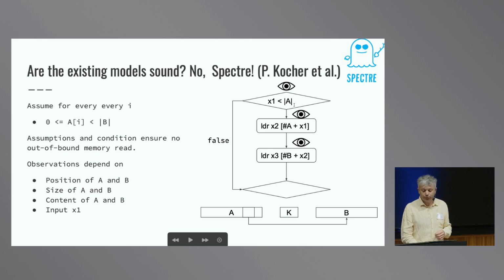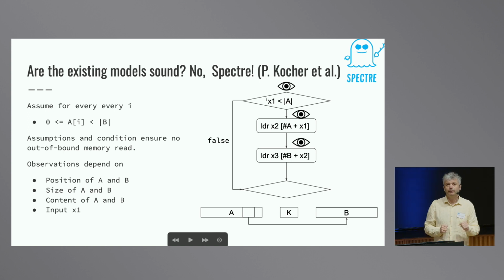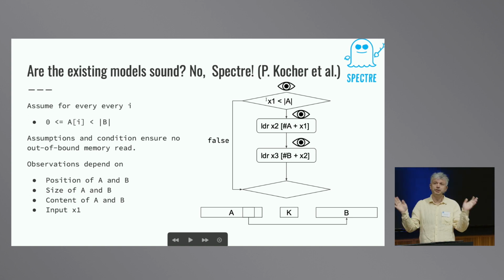And according to the standard observational model, this program will leak the content of the register X1 that is controlled by the attacker. So there is nothing secret there. Since here we are reading in the array A indexed by X1, again we leak this index, which is again public, and then here we leak the result of this load, that is the content of the array A, which again is public, so there is no problem.